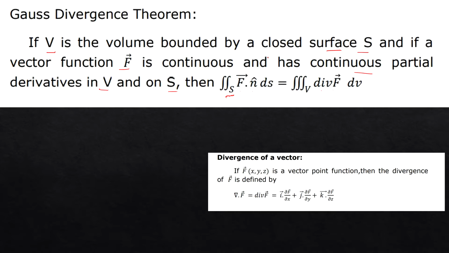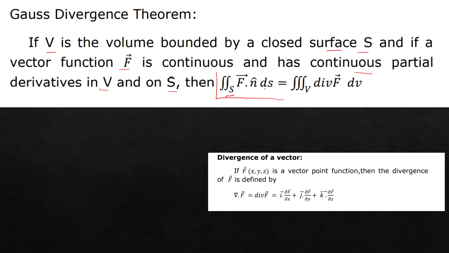I'll be repeating the equation once again. Please listen carefully. Double integral over the surface of f bar dot n cap dS is equal to triple integral over the volume of divergence of f bar dV, right?